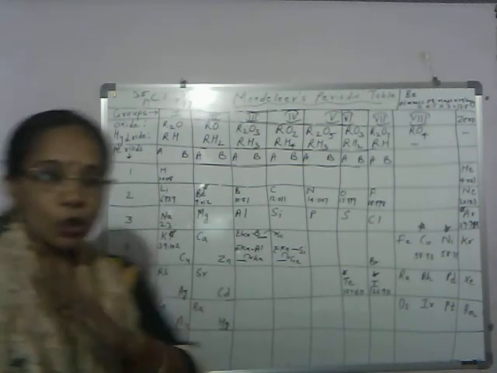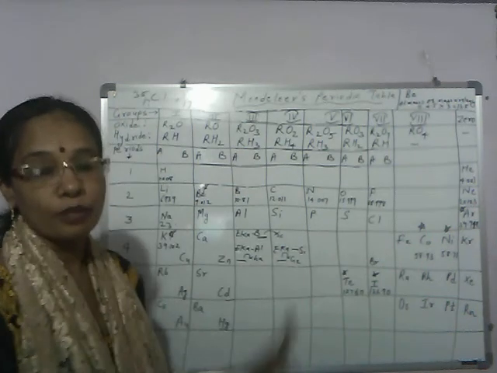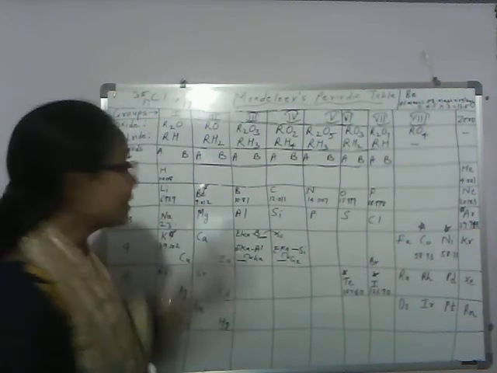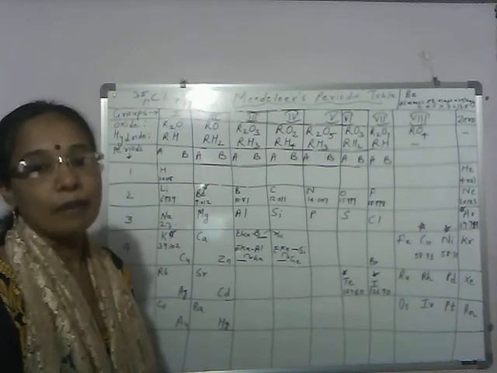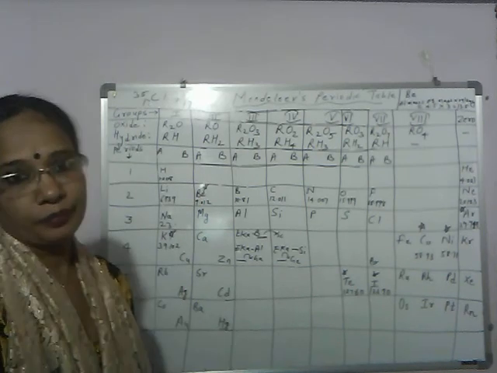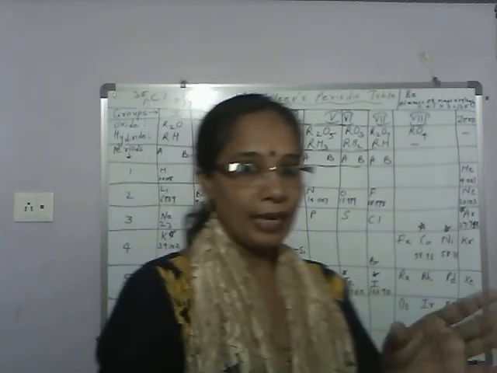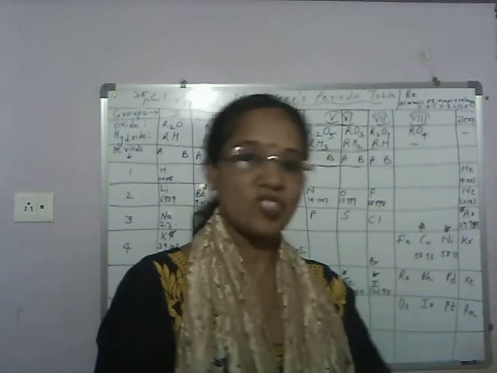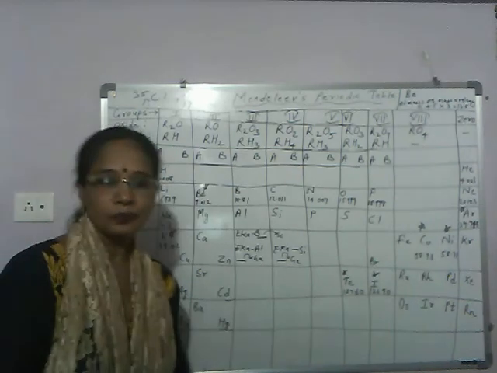Their properties are totally different, but they fall under the same group 1. And according to Mendeleev, all the elements which fall under one vertical column, their properties should be similar. So these subgroups A and B fall under the same group 1, but their properties are totally different. So no resemblance in properties of elements of subgroups. This is the next disadvantage of Mendeleev's periodic table.